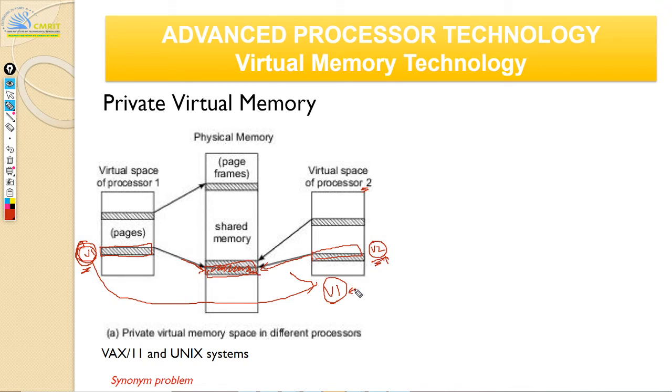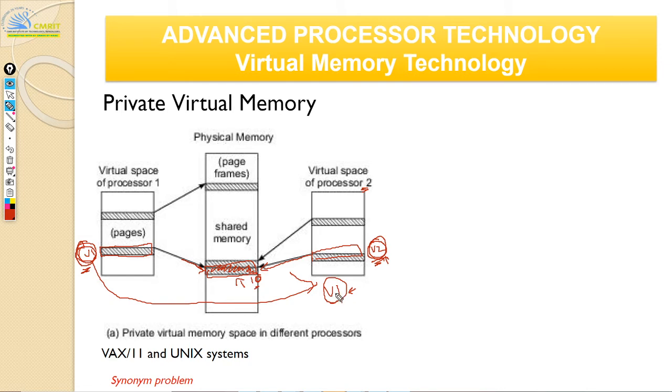So let us say that I am just modifying my v1 address. Okay, so this processor has modified v1, which means this data is modified, but according to my CPU, my v2 address has not changed. Okay, but actually it has, because it's the same physical address. Let us say you're storing the value 10 here. Now both your v1 and v2 are pointing to the same data here.